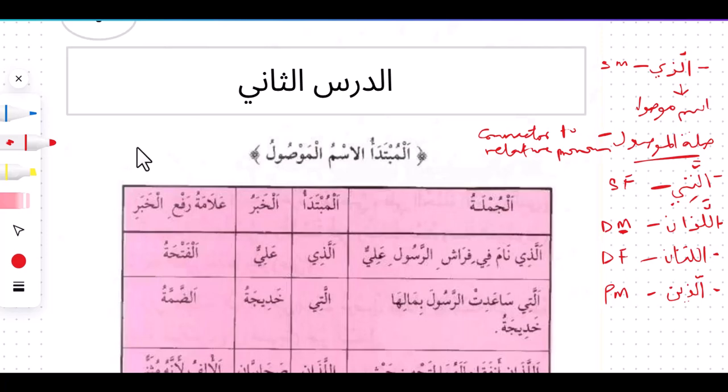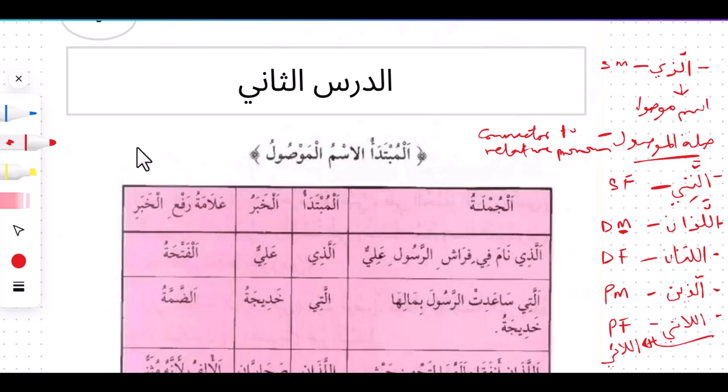That is plural. Also, when we want to attribute the relative pronoun to a group of women, we use allati. So we have this plural feminine. Alternatively, like we mentioned last week, you can also use allai, just like Allah used this in the Quran, wal-lai ya'isna min al-mahid, attributing this to a group of women. So this was basically what we discussed last week.